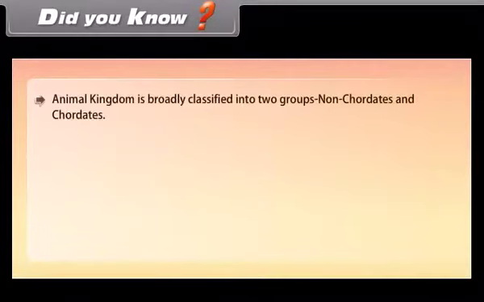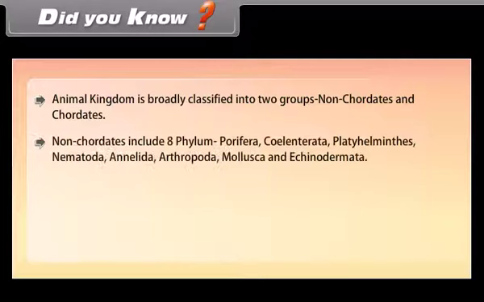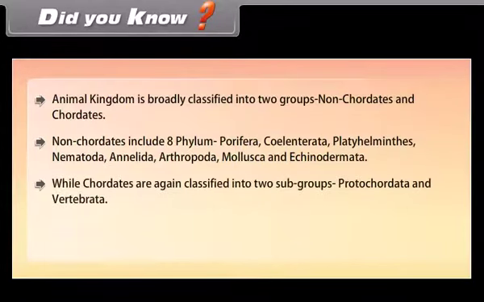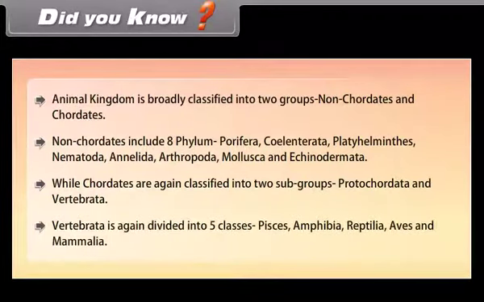Did you know animal kingdom is broadly classified into two groups, non-chordates and chordates. Non-chordates include 8 phylum, Porifera, Coelenterata, Platyhelminthes, Nematoda, Annelida, Arthropoda, Mollusca, and Echinodermata. While chordates are again classified into two subgroups, Protochordata and Vertebrata. Vertebrata is again divided into 5 classes, Pisces, Amphibia, Reptilia, Aves, and Mammalia.